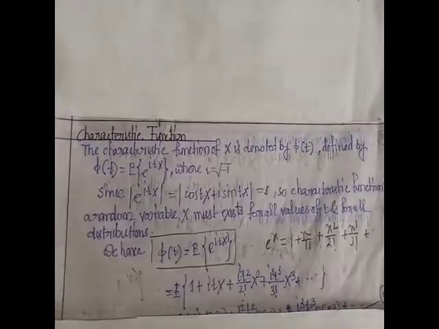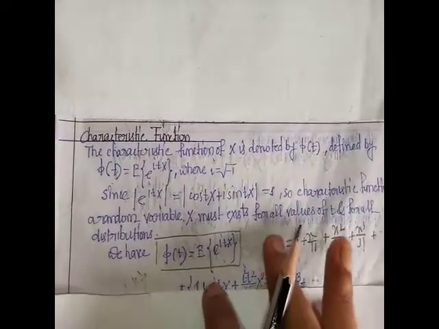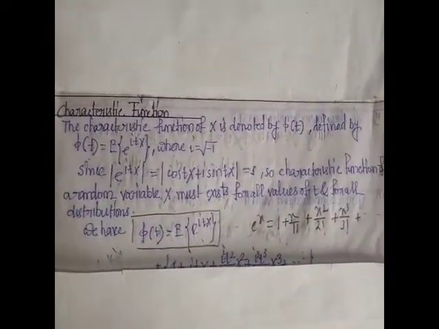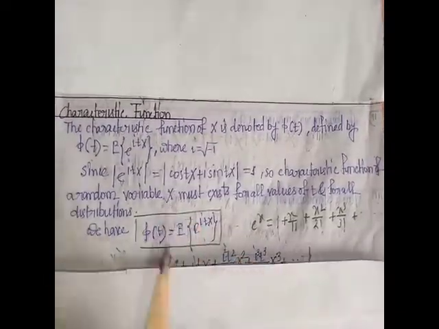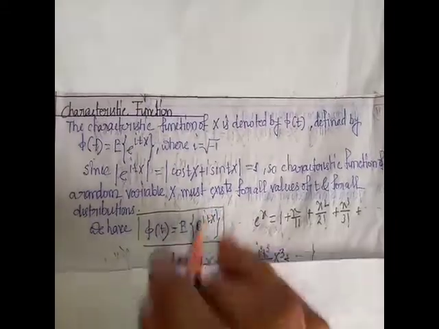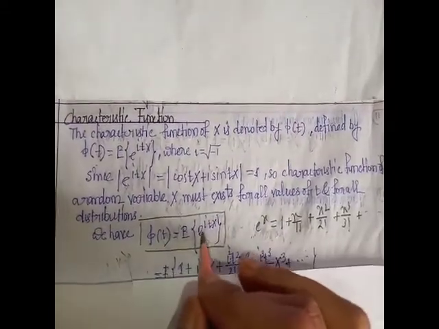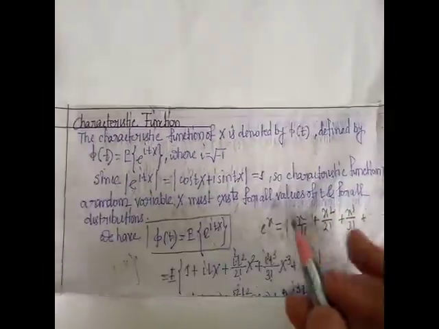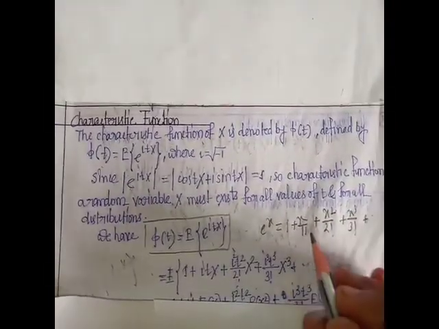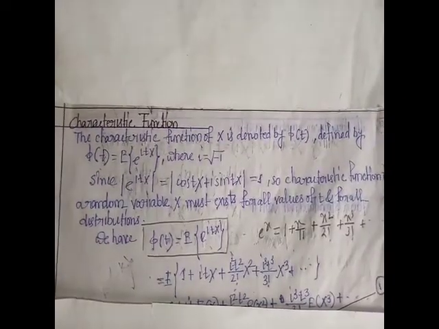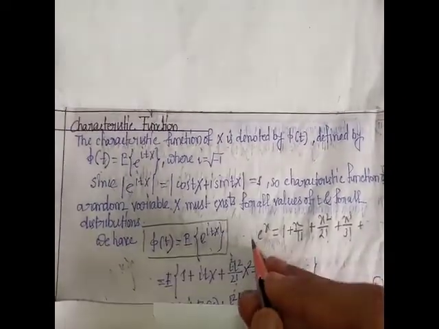Now we find the relation between characteristic functions and moment about origin. The expression of e to the power itx is this. Since the expression of e to the power x is 1 plus x by 1 factorial plus x square by 2 factorial plus x cube by 3 factorial plus dot dot dot.